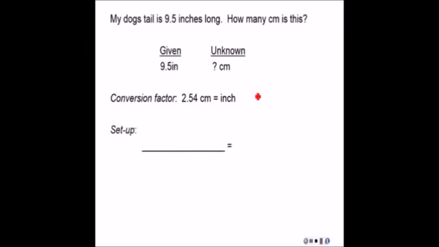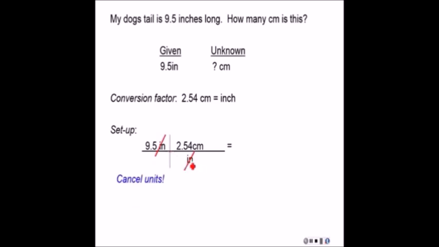Now I'm going to draw a line. I'm going to put some numbers on that. I'm going to start off by putting my given information to the left. I'm going to draw a line to separate my conversion factor. Now remember, I'm going to write this in the form of a fraction. So the question is, which will go on top? I have to write it this way because the unit that I start with must be in the denominator. Then I'm going to cancel out those units.